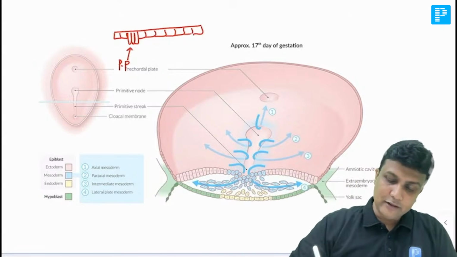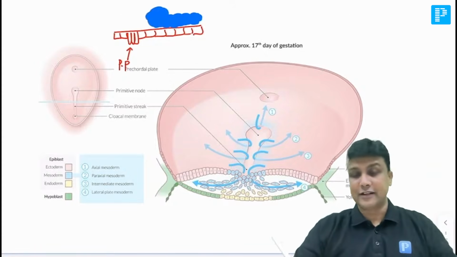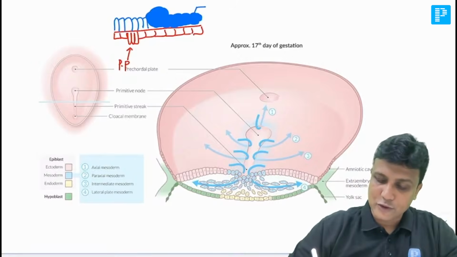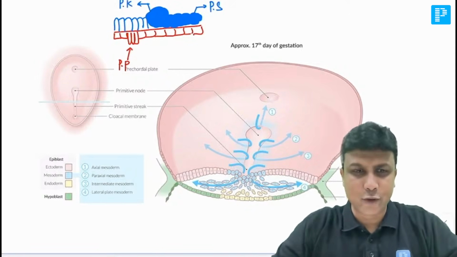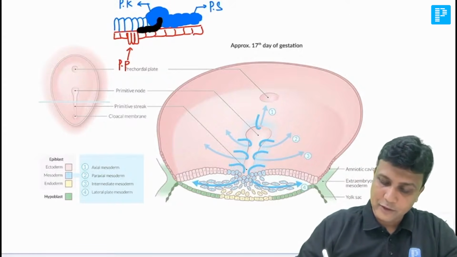Now I told you that the epiblast cells will proliferate and move forward. And after moving forward, what is going to happen? They will be forming a dense mass of cells in the middle. And the remaining cells will remain as tall and columnar here. So whatever cells multiply and move forward will be referred to as the primitive streak, and these cells here will be referred to as the primitive knot. You will remember this diagram. In this diagram, I told you that the primitive knot is the one which is going to form your notochord in the middle here.